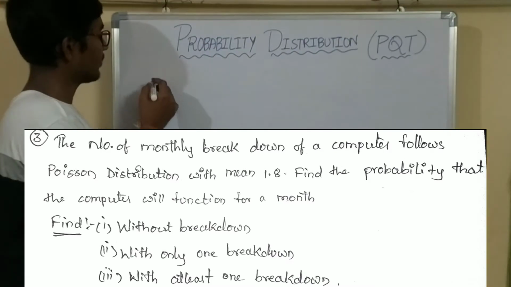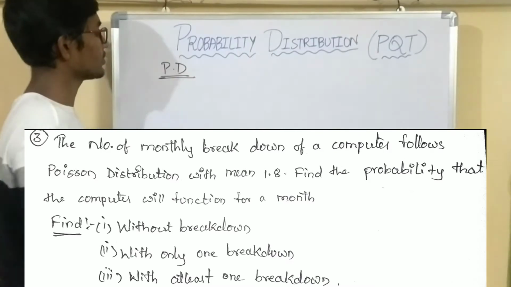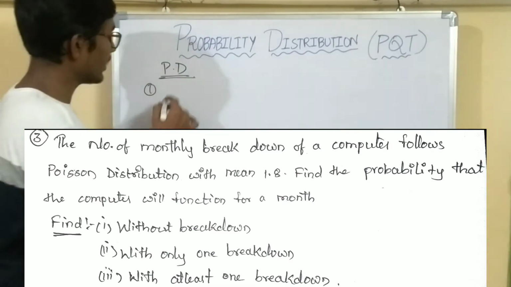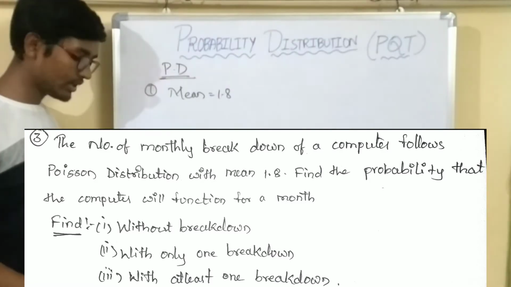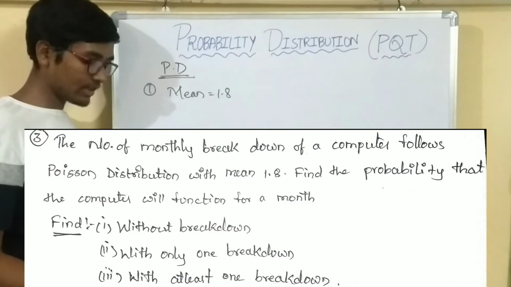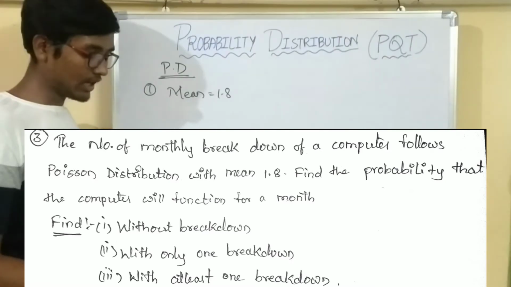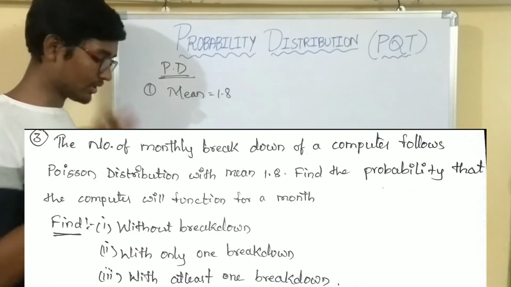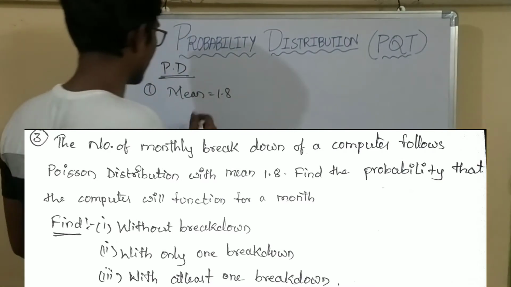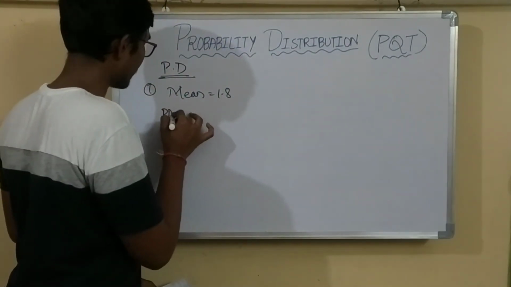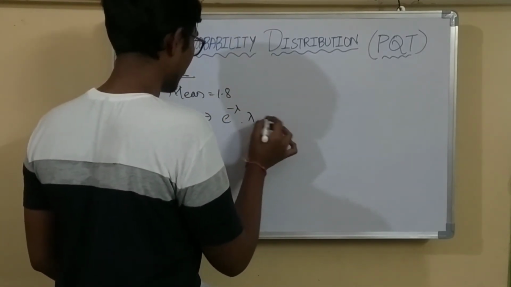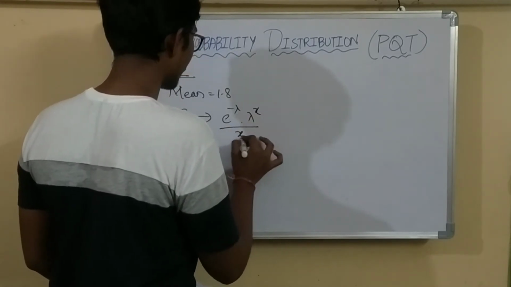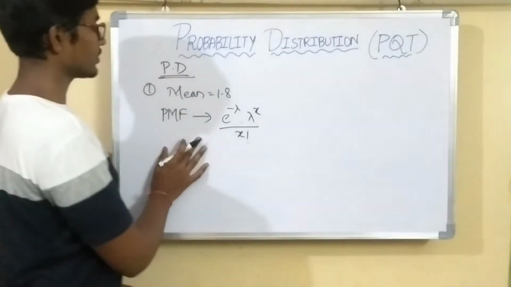Now, the problems on Poisson distribution. So for the first question, they have given the mean value is 1.8, and they are asking us to find without breakdown for a month, with only one breakdown for a month, and with at least one breakdown for a month. So we know that the PMF formula for Poisson distribution is e power minus lambda into lambda power x by x factorial.